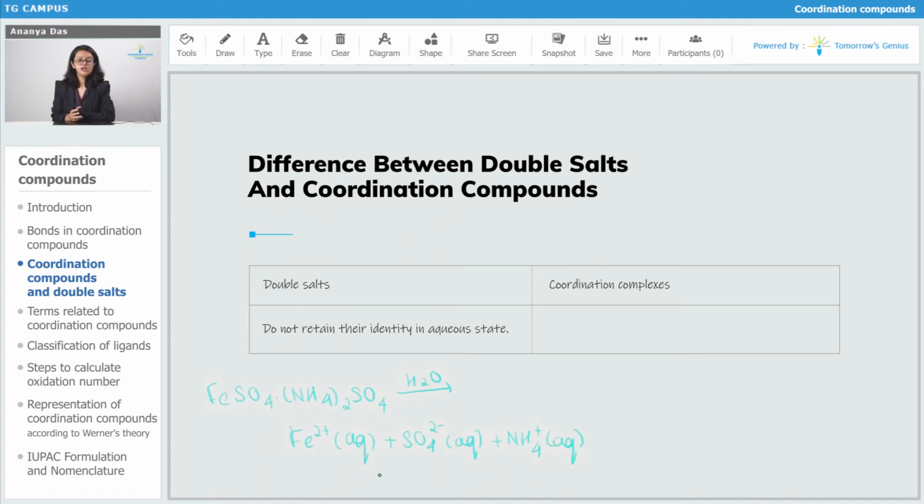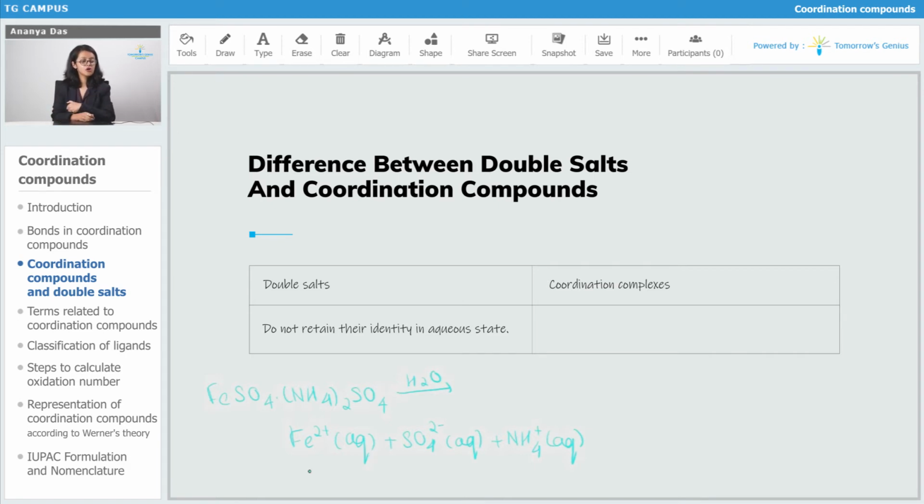You can say that double salts are a group of friends who are not really friends. When the time of trouble comes, here water signifies the trouble, they break apart and they no longer remain friends. All of them have their individual identity. They do not retain their identity as a group as soon as they are dissolved in water. So you can say that this is a fake group of friends.